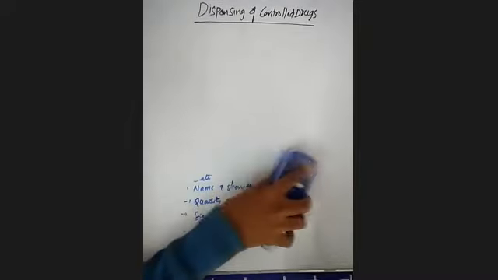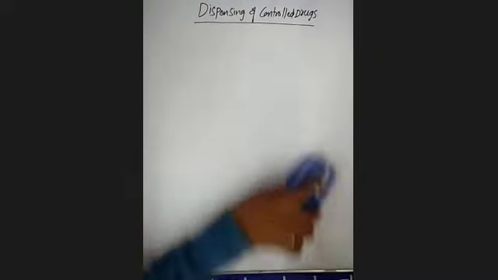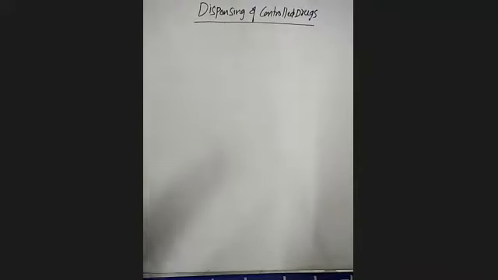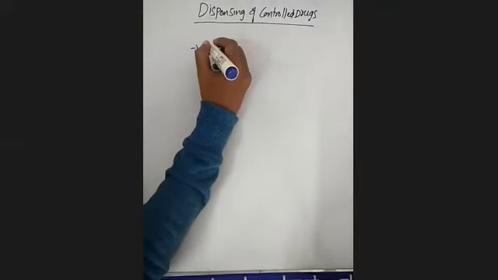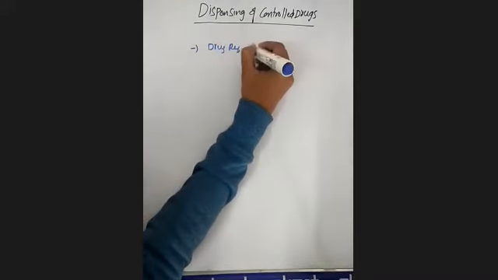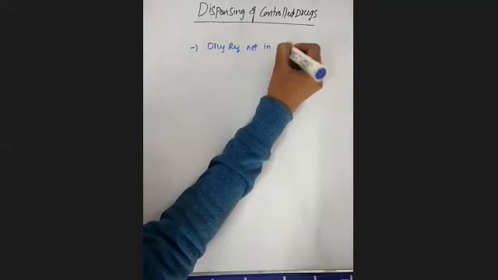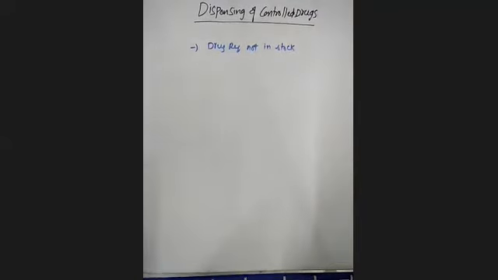Next we'll see the third thing regarding the dispensing of controlled drugs. Suppose the required drug is not in the stock in the wards. Generally, I told you there will be nursing stations, and in the nursing station some drugs will be available. Clear? Suppose the required drug is not in the stock, specifically in the nursing stations, then what happens?